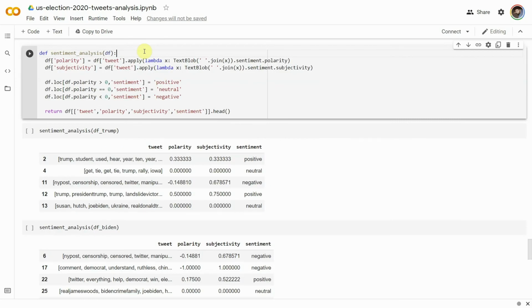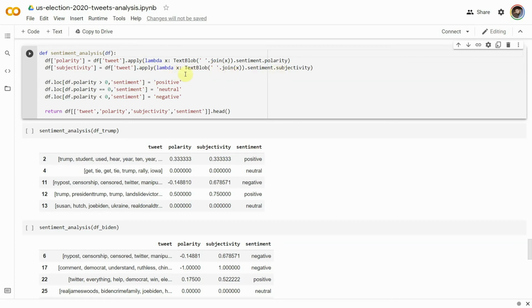Now that the tweets have been cleaned and lemmatized, we can use them for sentiment analysis, which is the process of determining the attitude or emotion of the writer. That is, whether it is positive, negative, or neutral. So we define a function named sentiment_analysis, which takes a data frame as a parameter and uses the sentiment function of the TextBlob library. The function returns two properties, which are polarity and subjectivity.